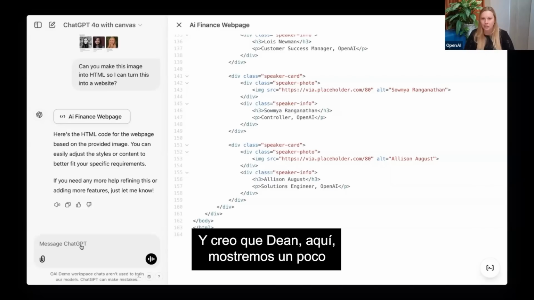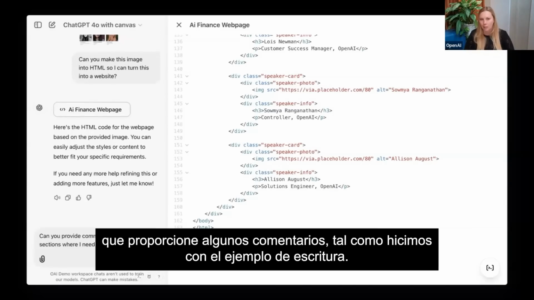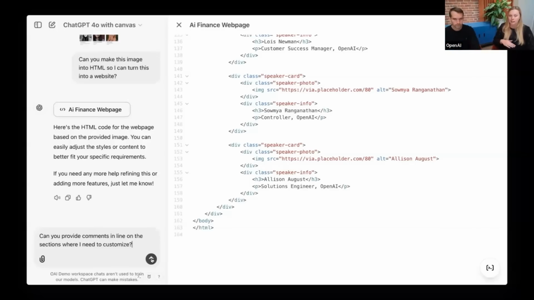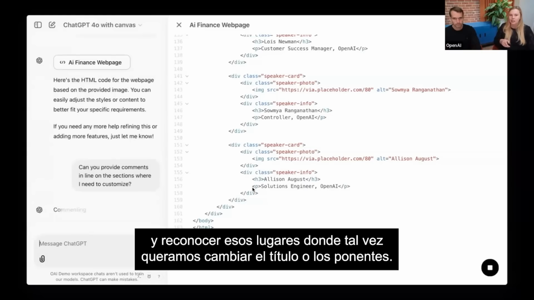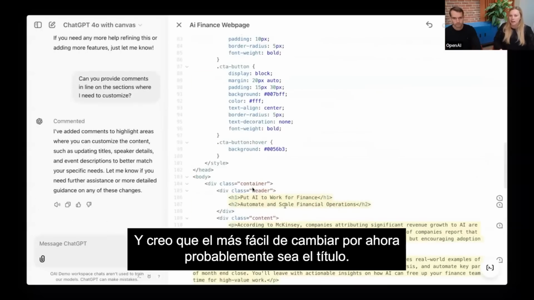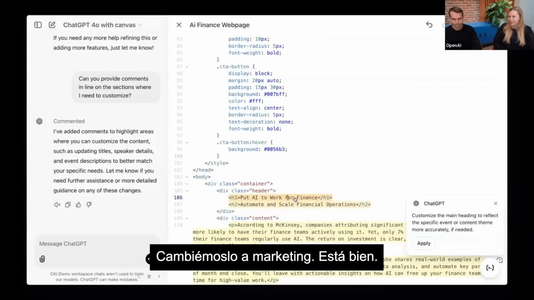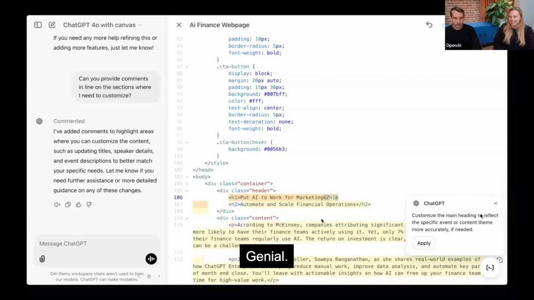And I think, Dane, here, let's show a little bit about how we can customize. So we can ask it here to provide some comments, just like we did for the writing example. And when he clicks send here, it's actually going to comment out and recognize those places where we may want to change the title or the speakers. And I think the easiest one to probably change for now is probably the title. Let's change it to marketing. All right, we can go right and just write marketing. Cool.